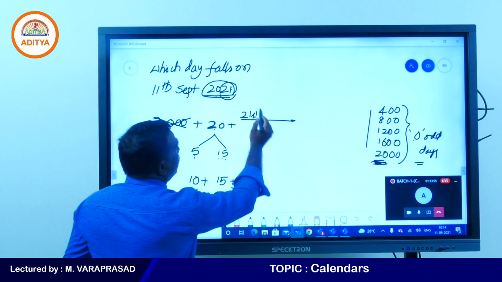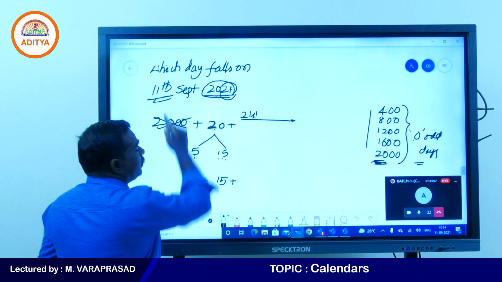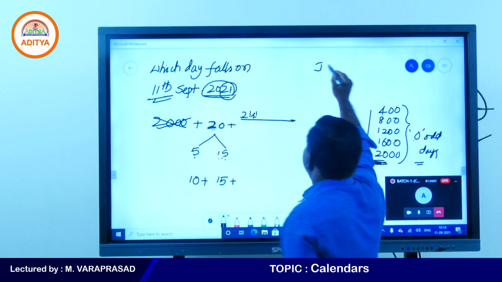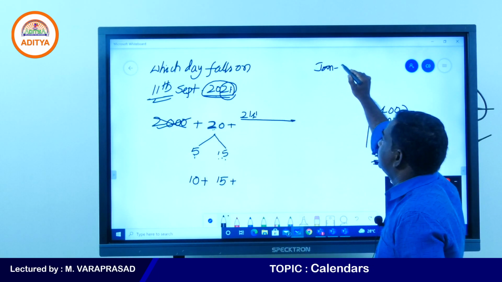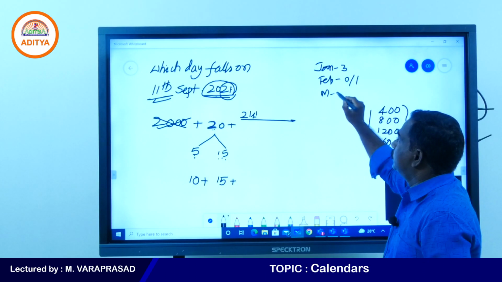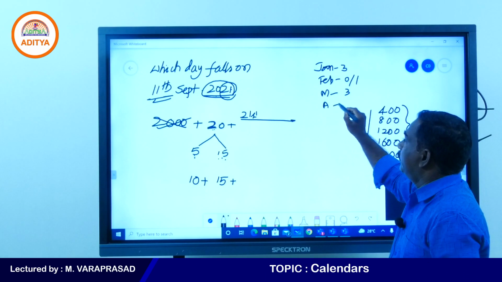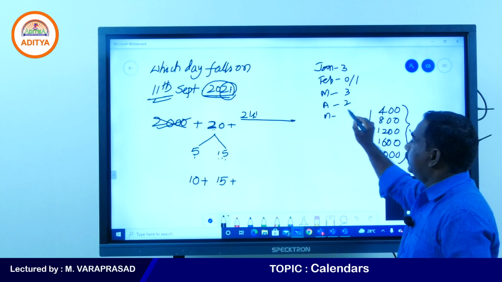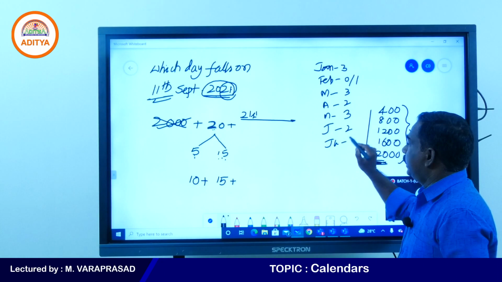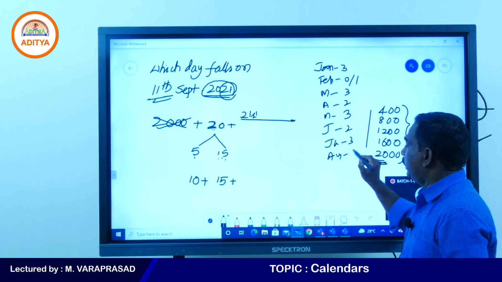Now September 11th means you need to find odd days up to August. January 31 days means 3 odd days. February 0 or 1. March is 3 odd days. April is 2 odd days. May 3 odd days. June 2 odd days. July 3 odd days. August 3 odd days.